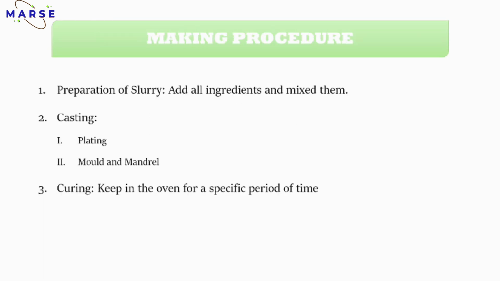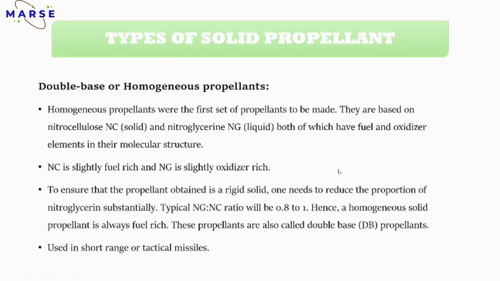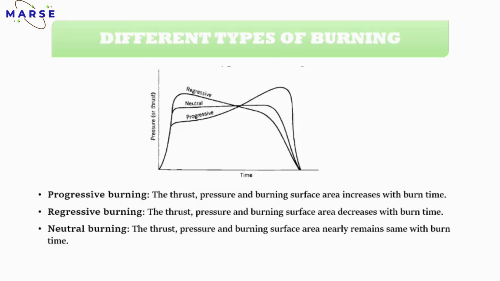Next one. Now we will discuss the making process. So what is the making process basically? The making process means first the preparation of slurry, then casting, then curing. So this is the process of making any propellant. For example, I'll show you like this. See, this is a propellant grain, right? So what is the process of making these types of propellant? That we will see in this slide.